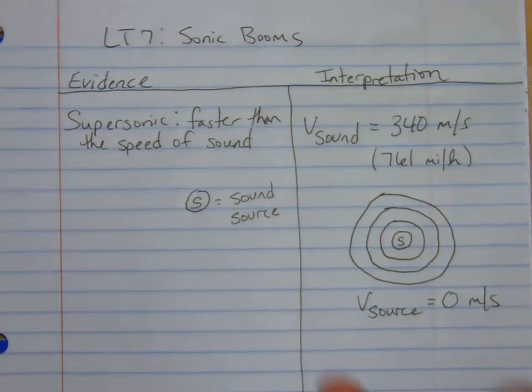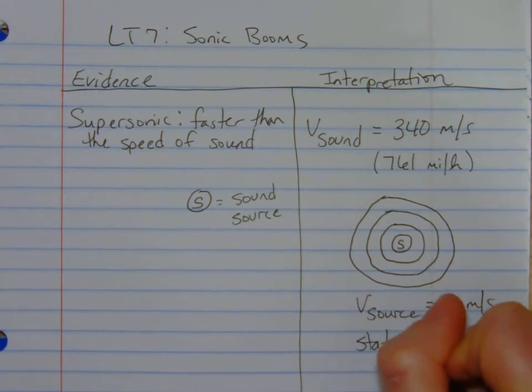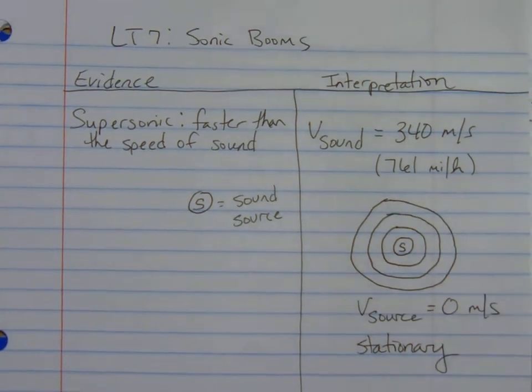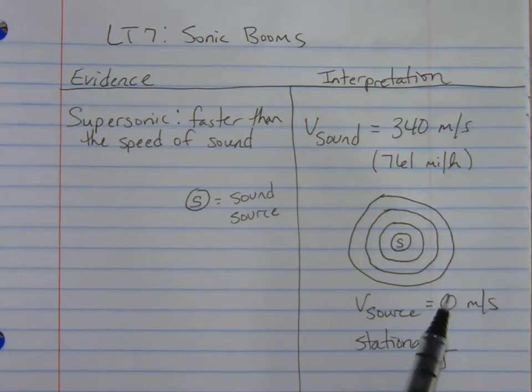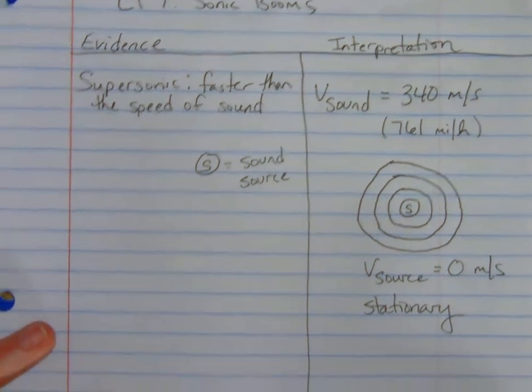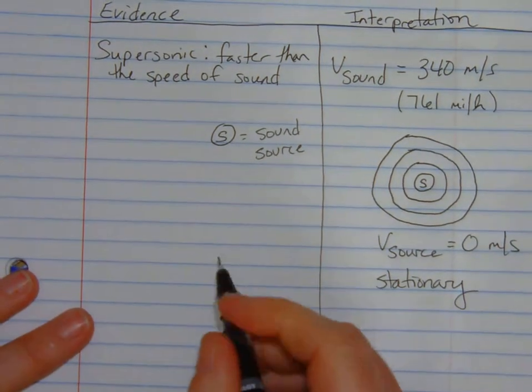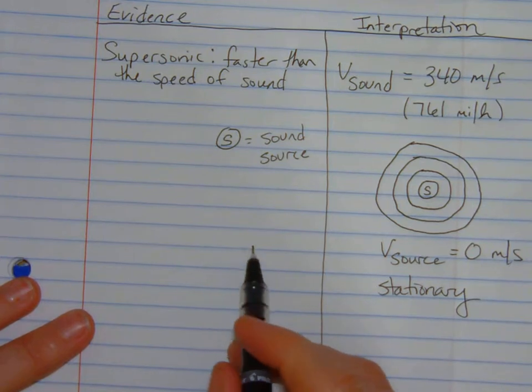Okay, so we know that this object is stationary. Stationary means not moving. So obviously this is not going to create a sonic boom. Now what happens as an object starts to reach the speed of sound?